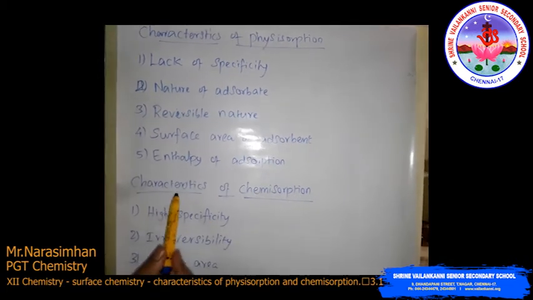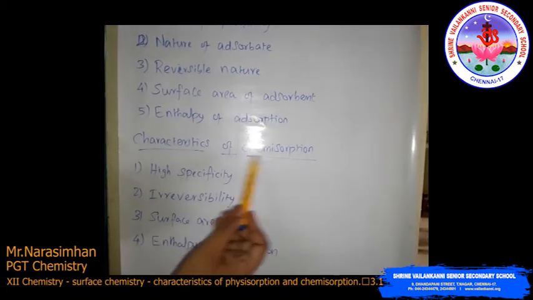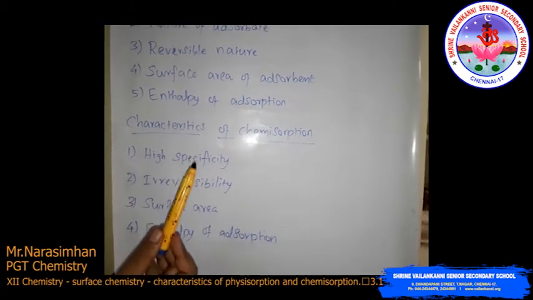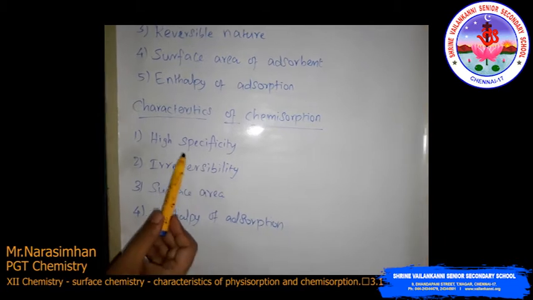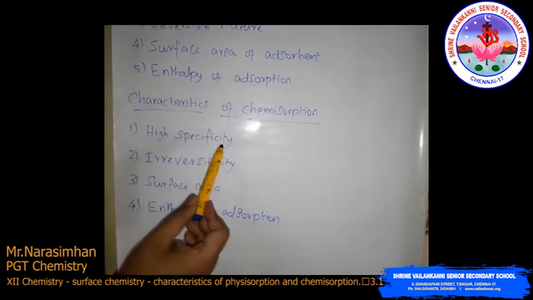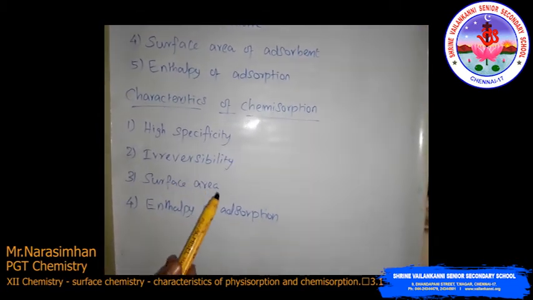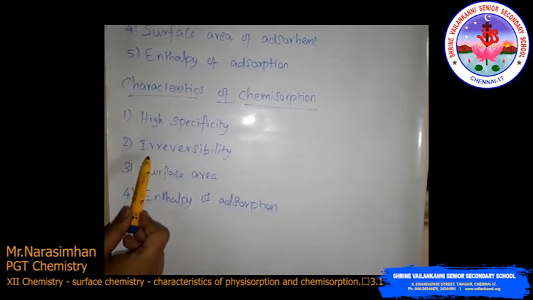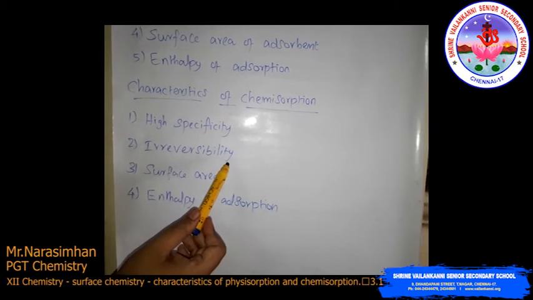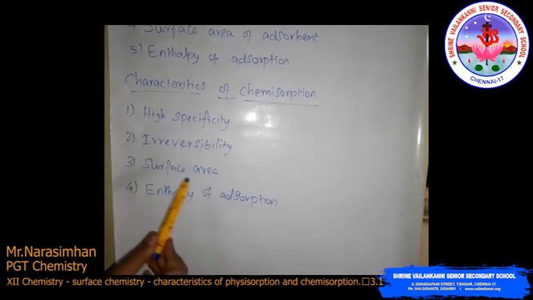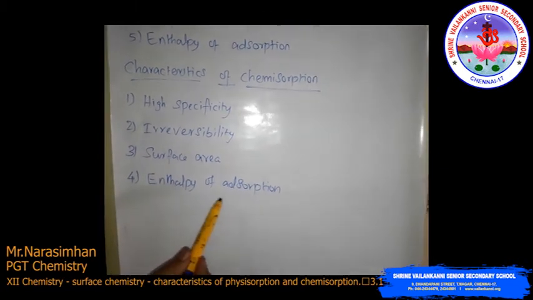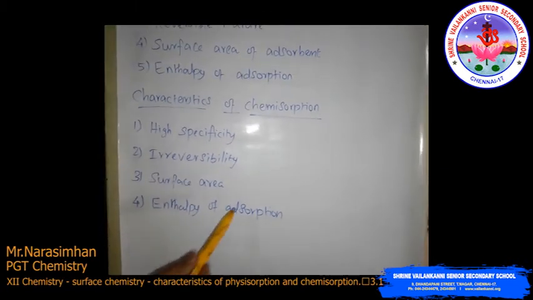Then similarly the characteristics of chemisorption also. Physisorption has lack of specificity; here there is high specificity. Then the next one is reversibility. Physical adsorption is reversible, but here it is the opposite. It is an irreversible process. Then surface area and the enthalpy of adsorption are also there.